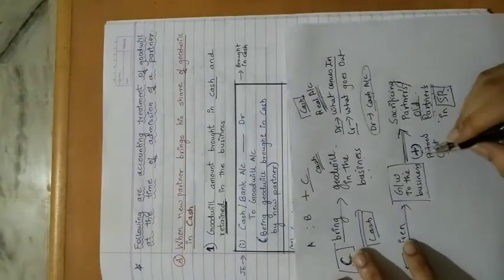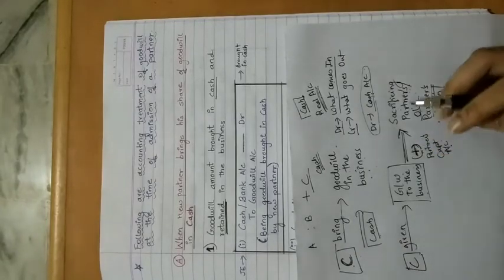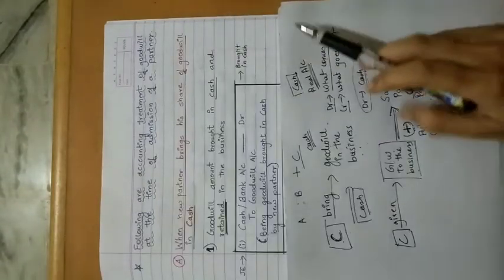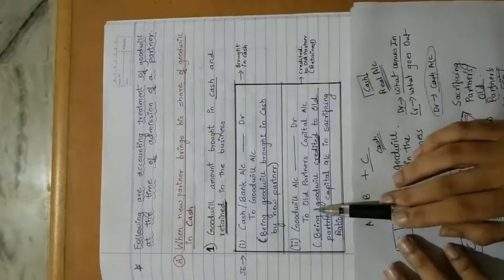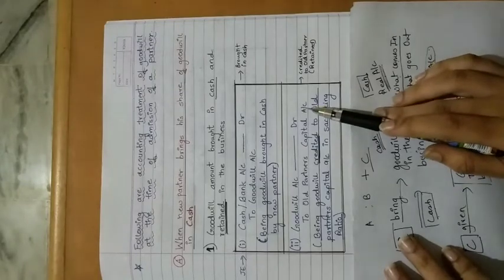So that is why plus means, what have I told you all? Plus means, as per the partners capital account, plus means credit. So we have to credit old partners capital account. So that is why in the second entry old partners capital account will be credited.